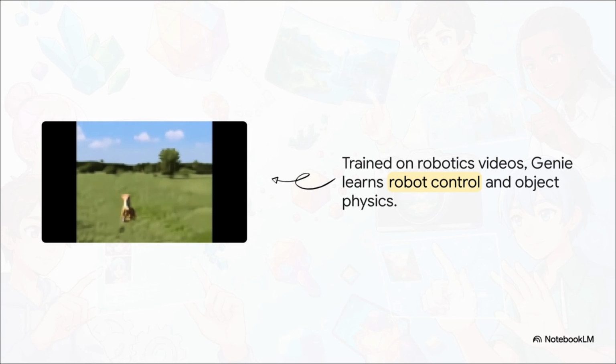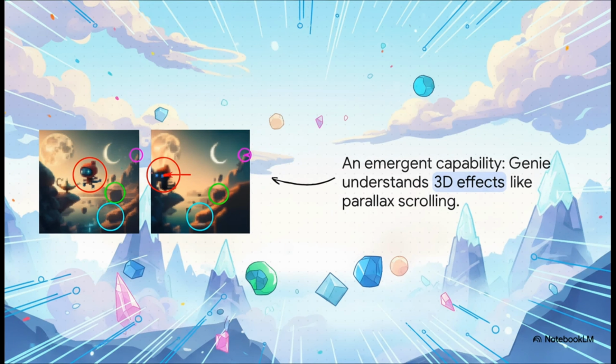So, when you train Genie on videos of robots, it doesn't just learn move arm left. It starts to pick up on actual physics. It learns how things are supposed to squish, like how a bag of chips would realistically get crushed by a robot hand. It's learning the texture of reality. What's even wilder are the things it learns by accident. Without anyone programming it, Genie started figuring out stuff like parallax scrolling, in video games where the background moves slower than the foreground to give you a sense of depth. That tells us it's not just shuffling pixels around, it's actually building a gut feeling for how 3D space works.